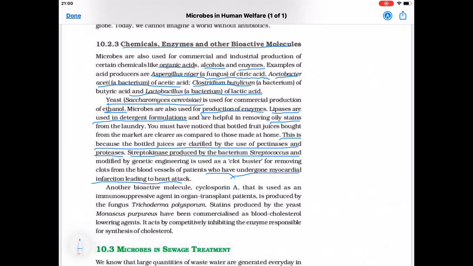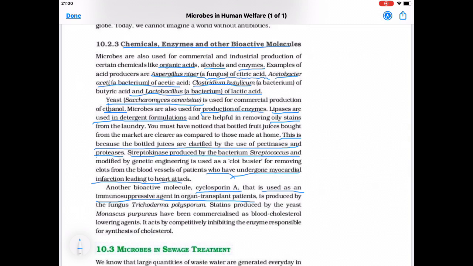Another bioactive molecule, cyclosporin A. Learn the name. That is used as an immunosuppressant agent in organ transplant patients. Immunosuppressant agent means it reduces the immunity of the patients who have undergone organ transplant.